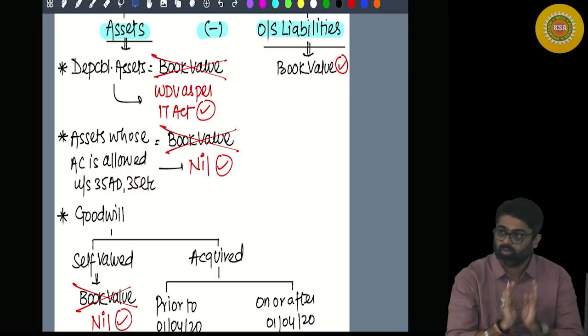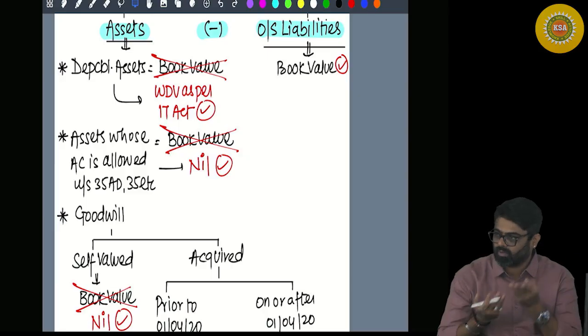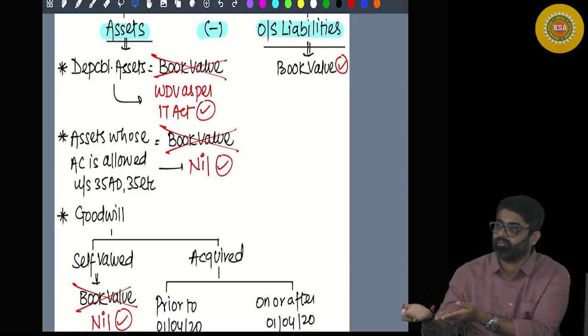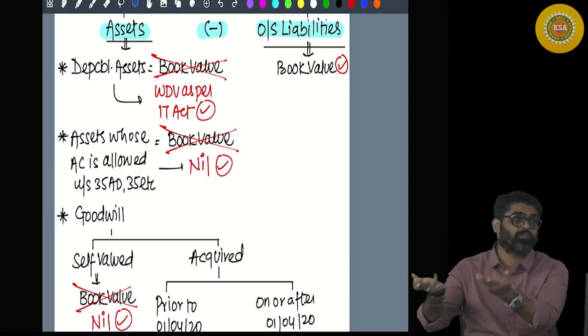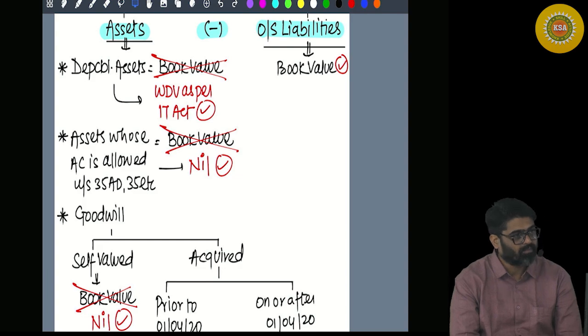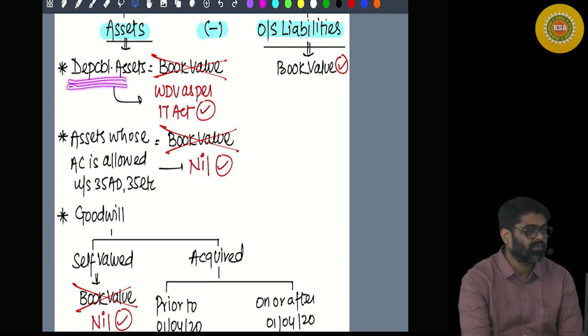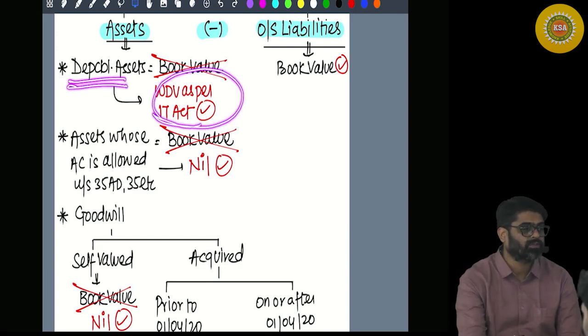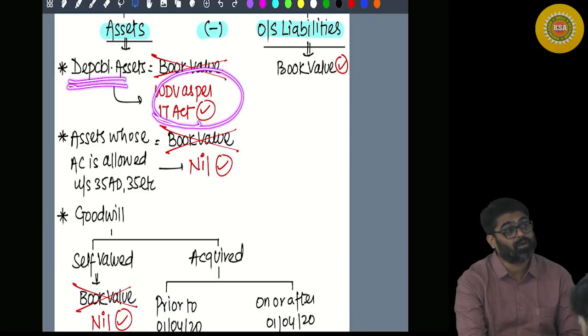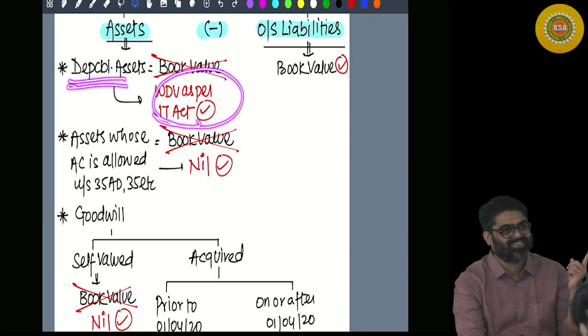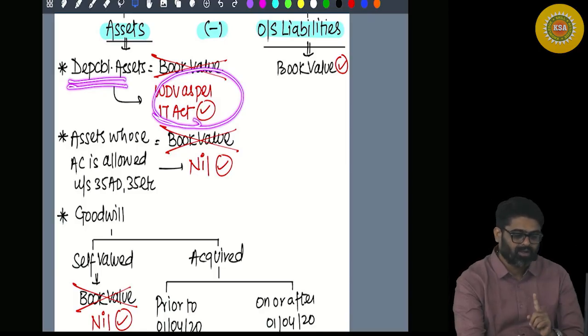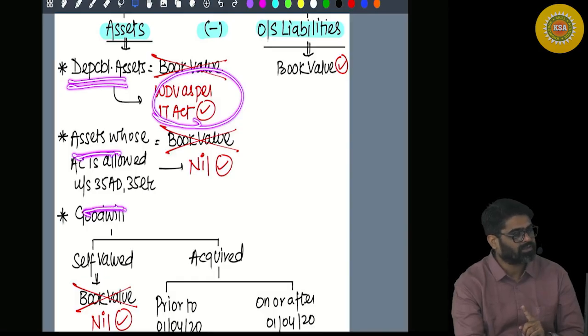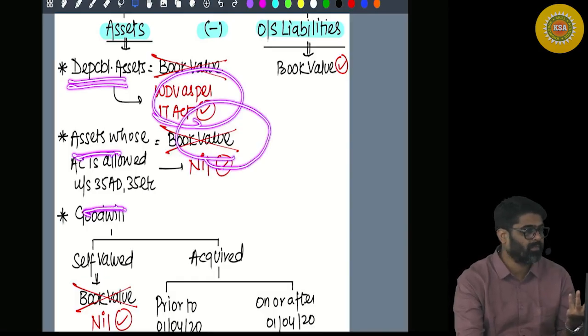And if its book value is taken, meaning that amount you are going to claim again for the second time under the head capital gain as what? Cost. Getting my point? So for a depreciable asset, the remaining cost, which is not allowed in the form of depreciation. Getting my point? For those assets whose entire cost is allowed, no cost remains. So nil. Getting my point?